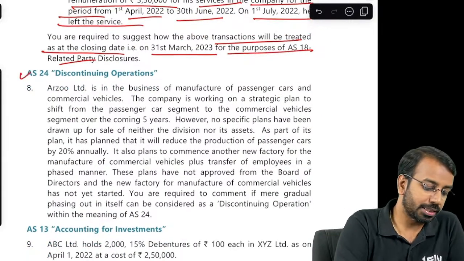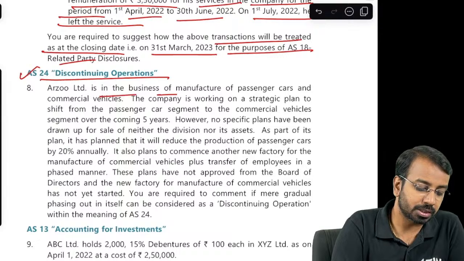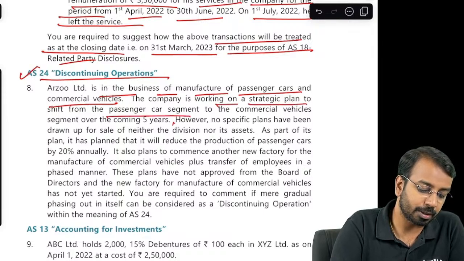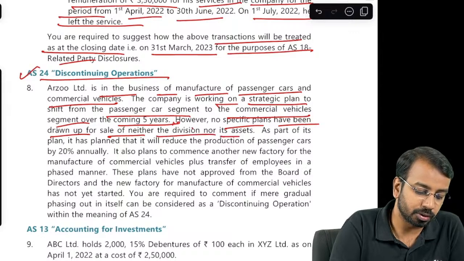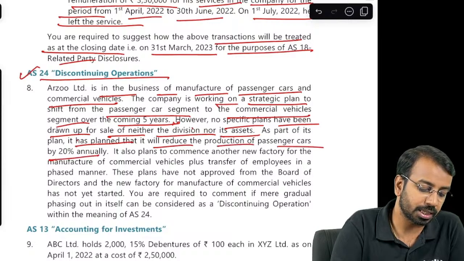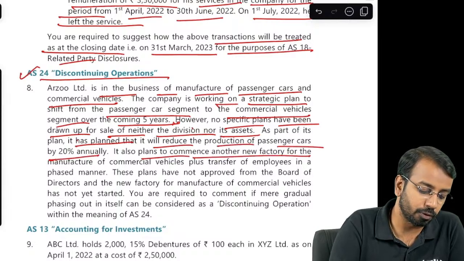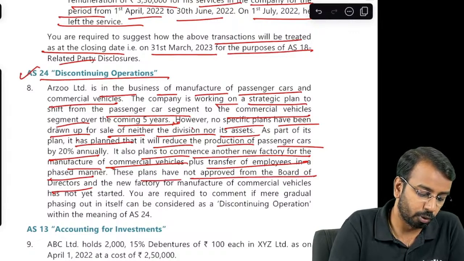Then, on accounting standard 24, discontinuing operation. Arzo Limited is in the business of manufacture of passenger cars and commercial vehicles. Company is working on a strategic plan to shift from the passenger car segment to the commercial vehicle segment over the coming 5 years. However, no specific plans have been drawn up for sale of either the division or its asset. As a part of the plan, it has planned that it will reduce the production of passenger cars 20% annually. It also plans to commence another new factory for the manufacture of commercial vehicles plus transfer of employees in a phased manner. These plans have not been approved by the board of directors, and the new factory of commercial vehicles has not started.